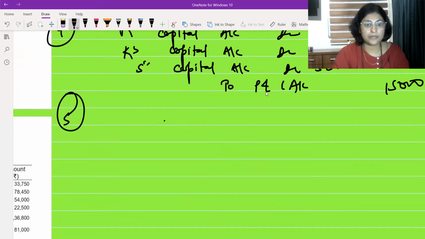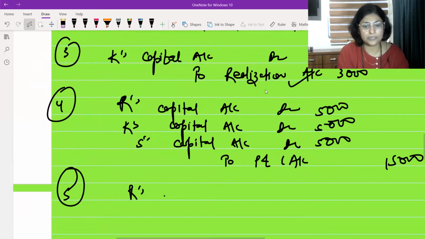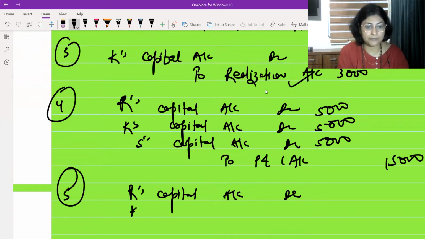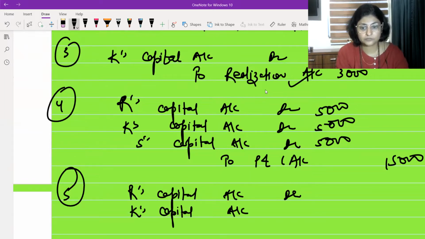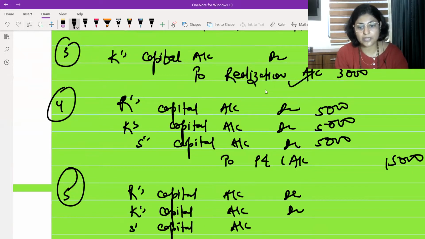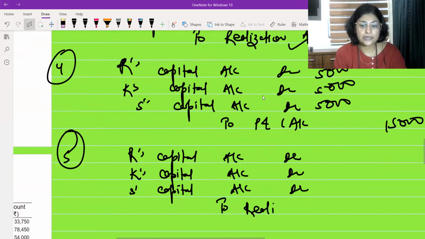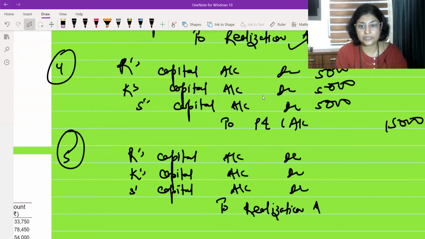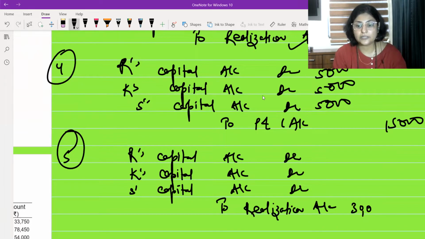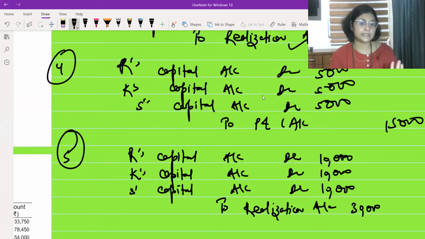What are the names of partners? The names of partners are R's capital account. Main bahut ganda likh rahi hoon, but just to finish it fast. R's capital account, K's capital account, and S's capital account. In sabko aap kya kar doge? You are going to debit all of them because they are going to share realization loss. And realization account ko yahan kar denge. 30,000 there is loss, and since they are equal partners, each one's share in the loss is 10,000. Don't forget to pass this entry. You have to pass this entry without fail.